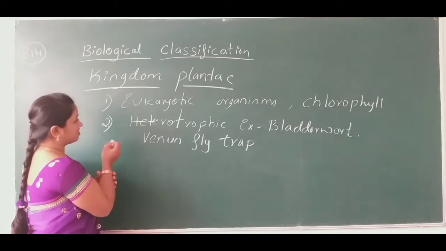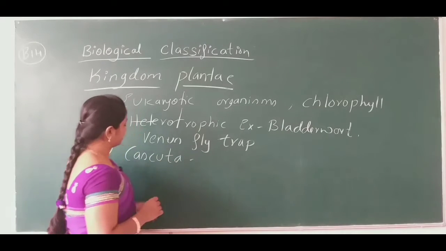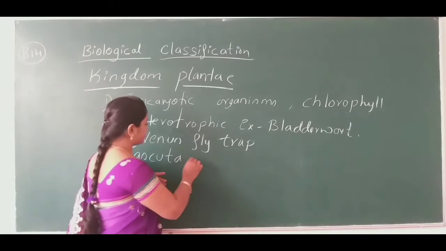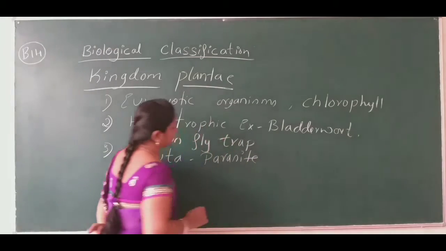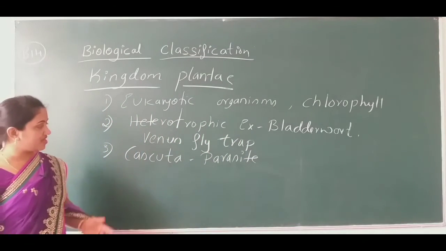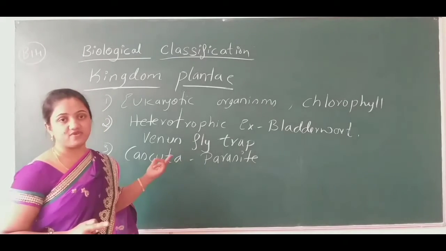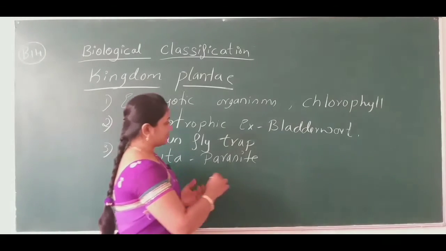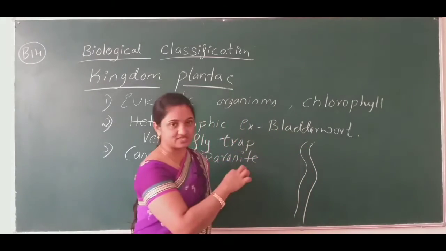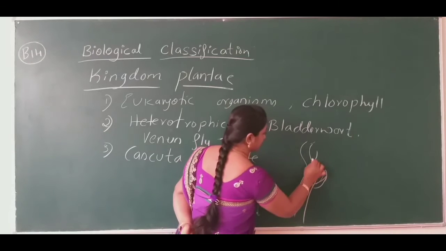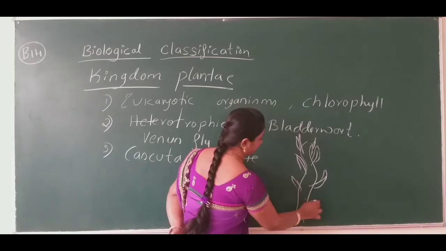One more is Cuscuta. This is a plant which is known as a parasite. Why is it a parasite? Because it is dependent for food on another plant itself. Consider this is a climber, having leaves and all.